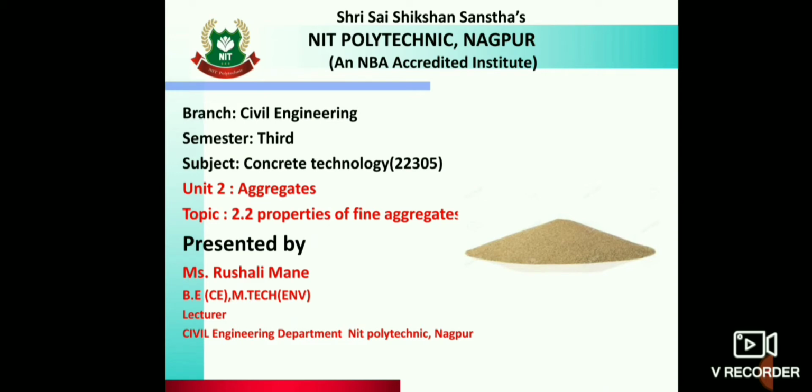So today we will see unit 2, that is aggregates, and today's topic is properties of fine aggregates. Myself Rushali Mani, lecturer in civil engineering department, NIT Polytechnic, Nagpur.